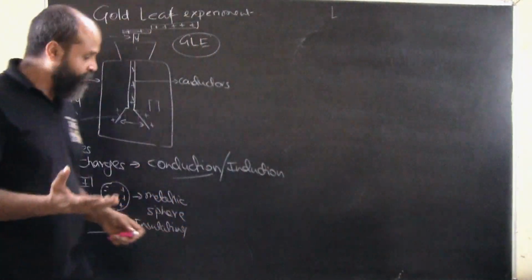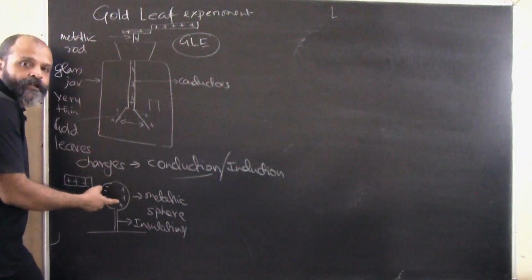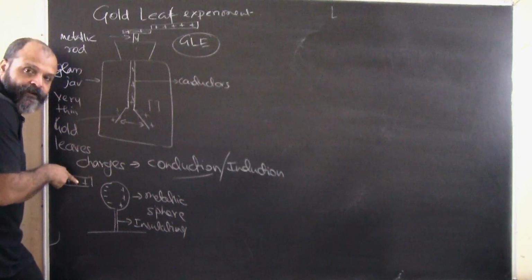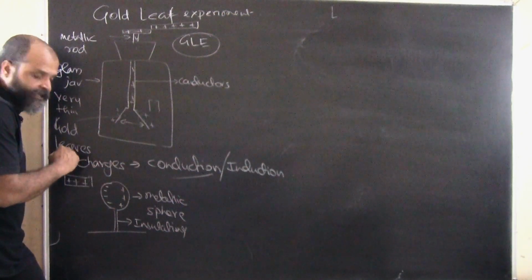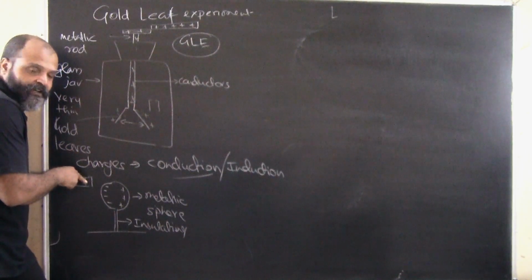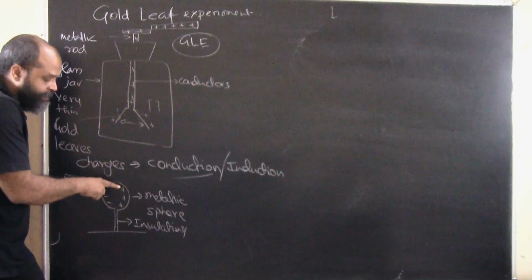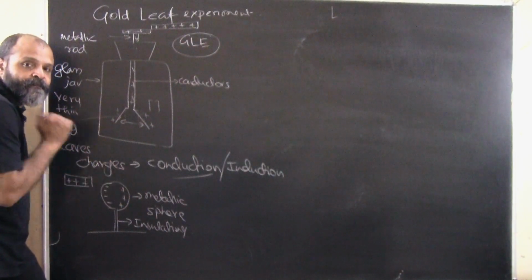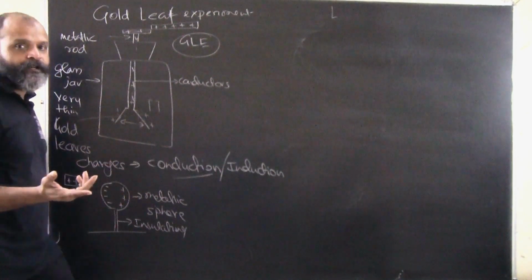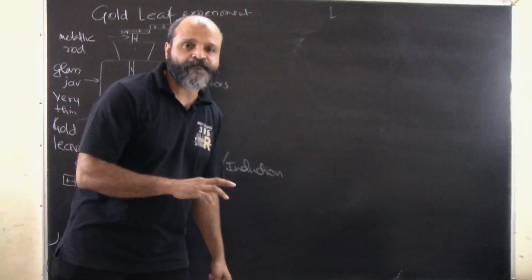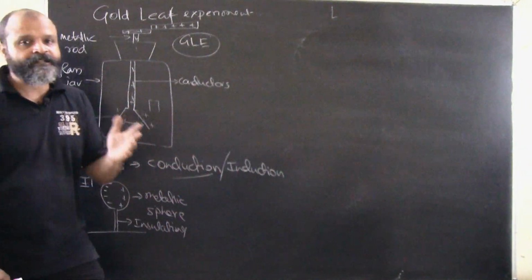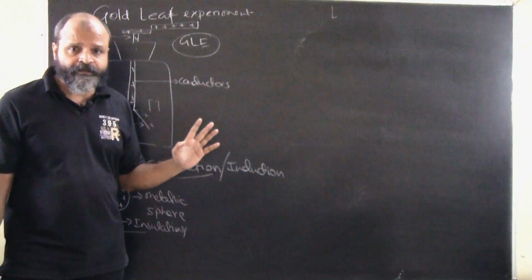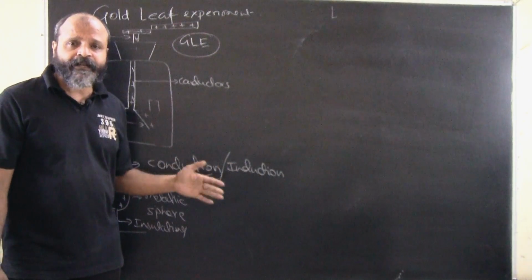By induction, what we have done is we have brought a charged body close to a metallic body. The electrons accumulate in one place because of the attractive force. We know that unlike charges attract each other, so they accumulate at one place, and consequently, due to the movement of electrons from one side to this side, obviously this side becomes positively charged. Loss of electrons means the body acquires positive charge. Gain of electrons means the body acquires negative charge. It is applicable to all bodies, irrespective of whether they are metallic, non-metallic, whatever.